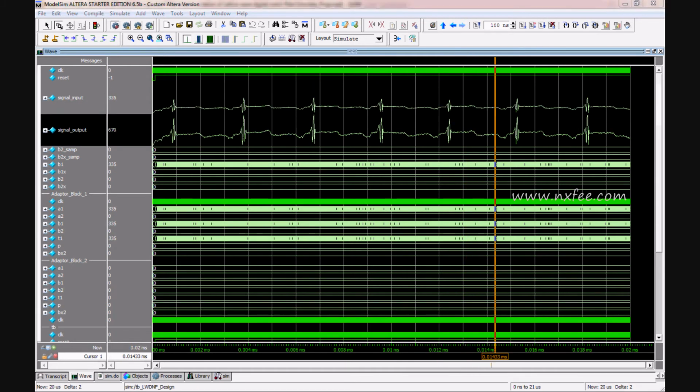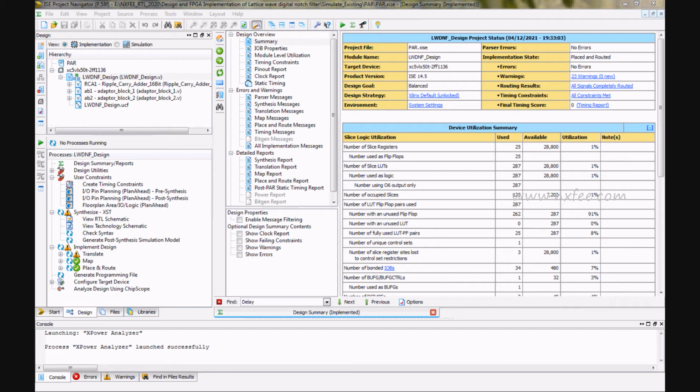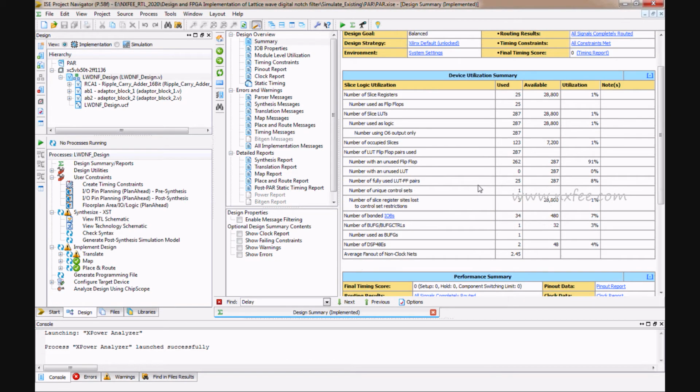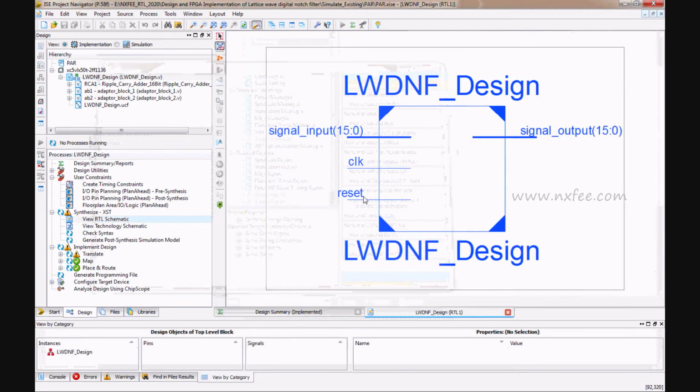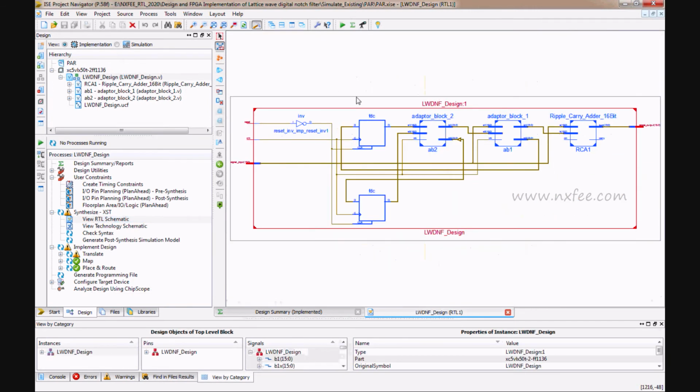And we can verify the Xilinx synthesis report. This is the existing part. In the existing part we use normal MCM multiplications and conventional full adders. You can analyze the RTL schematic.